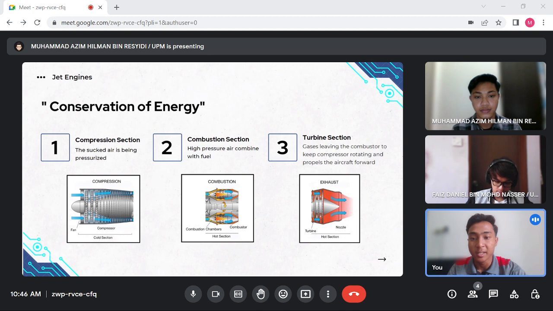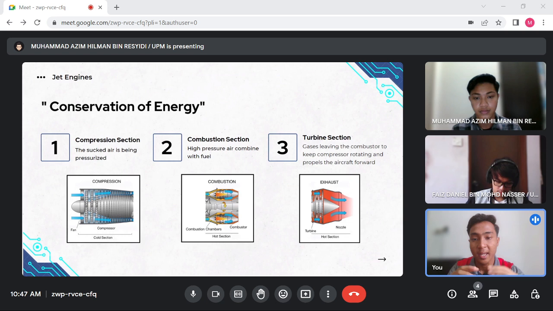In a jet engine, the energy of the fuel is transformed into thermal energy through combustion. The thermal energy then expands the high pressure gases and produces a high velocity exhaust jet. This exhaust jet produces a thrust that propels the aircraft forward. And according to the first law of thermodynamics, the total energy of the system, which is the fuel, the engine and the surrounding air, must remain constant.